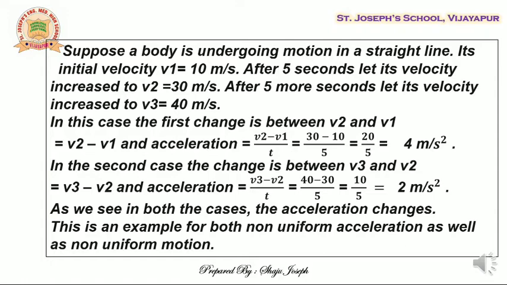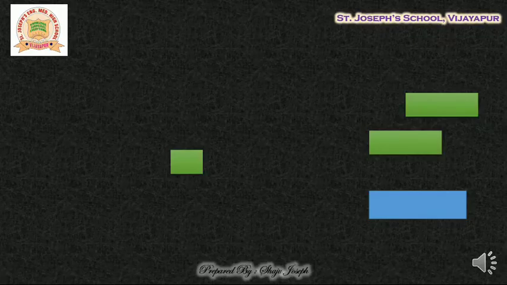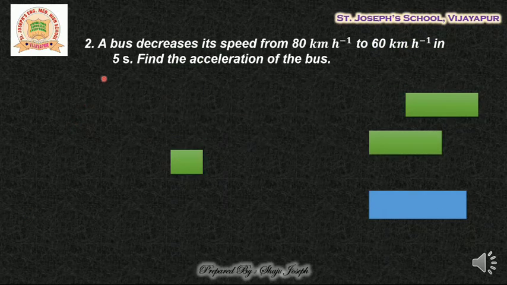Let us go to the next question. So let us start with the next question. A bus decreases its speed from 80 km per hour to 60 km per hour in 5 seconds. Find the acceleration of the bus. Let us start with the solution.